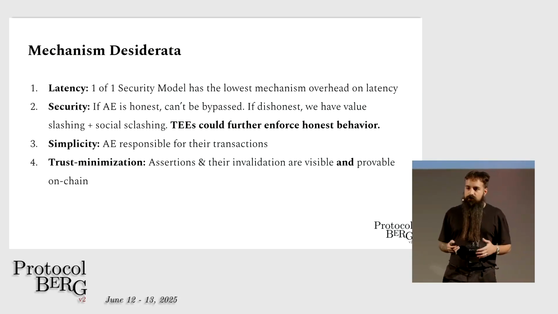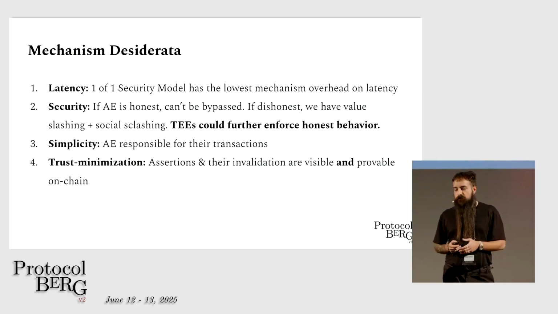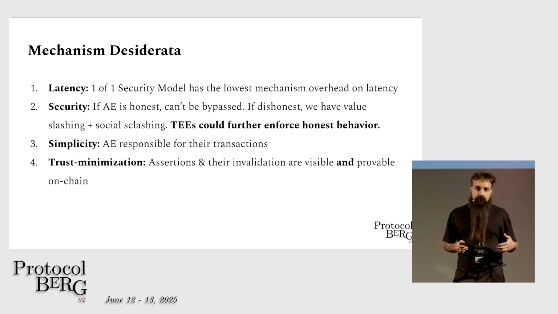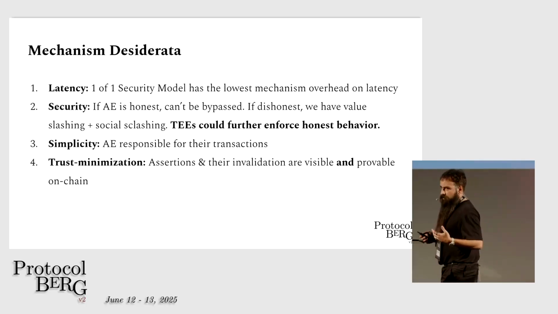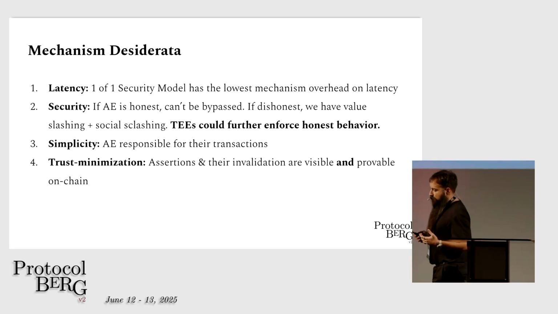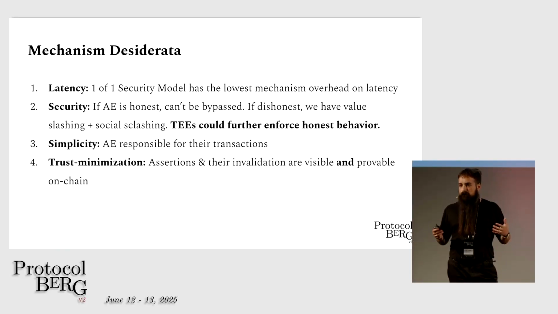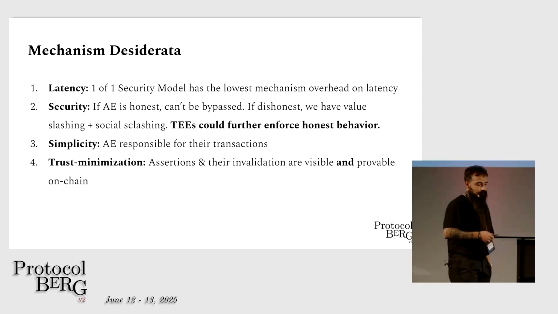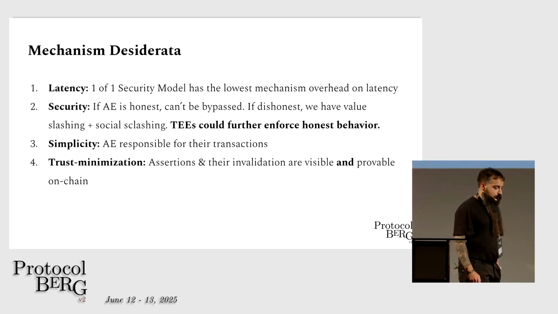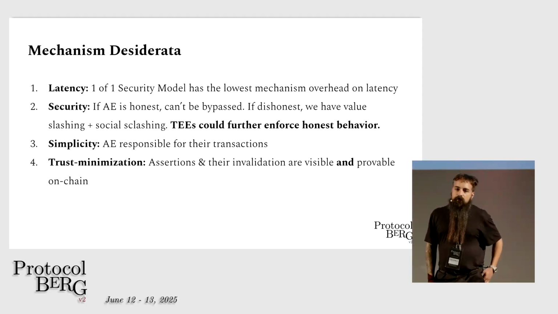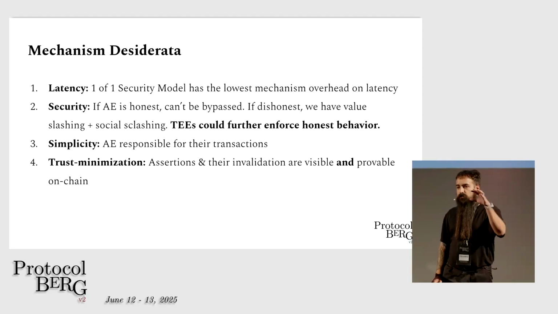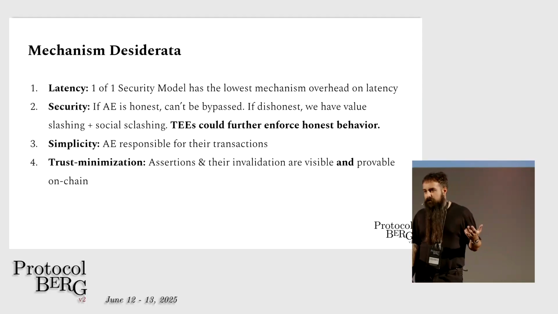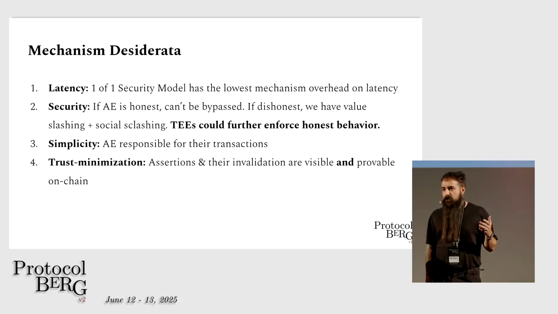Because the assertion enforcer is the entity that adds transactions to the network. If it's dishonest, then it gets slashed. But also there is social slashing, because at least for rollups and for Ethereum block building, block builders are not run by random people in random countries, but are organizations, right? So, assuming that Beaver Builder would participate in the system, promise to enforce your rules, and then get bribed to allow a hack to happen, that's pretty far-fetched.